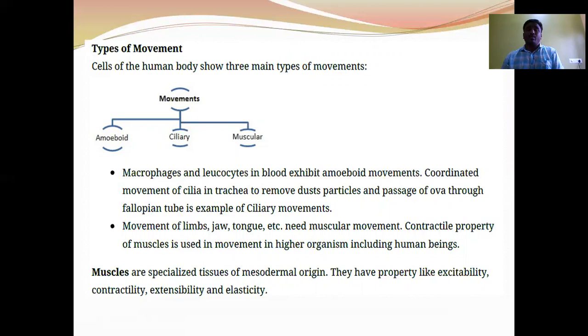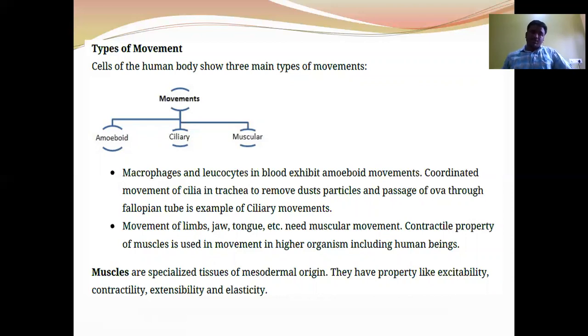Ciliary movement is carried out by small hair-like structures called cilia. In the human body, the trachea and fallopian tubes exhibit ciliary movements. In the trachea, the movement of dust particles in the opposite direction, and the passage of ova through the fallopian tube, are examples of ciliary movements.